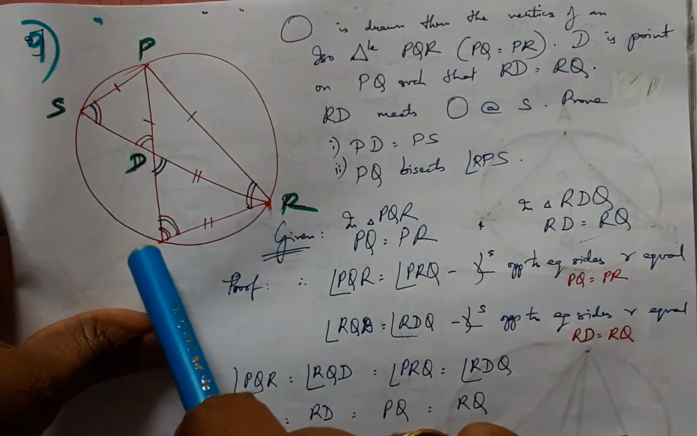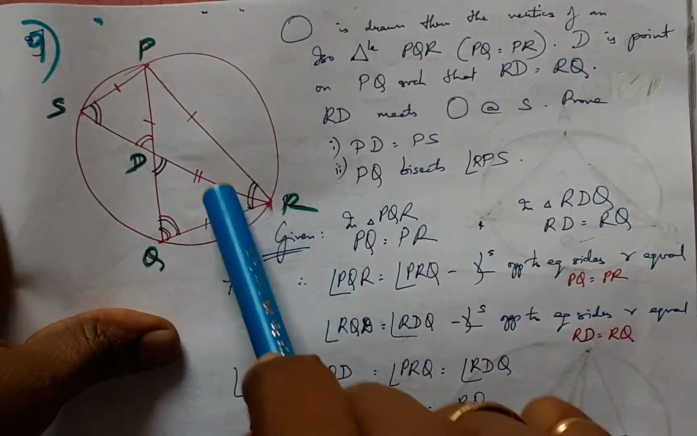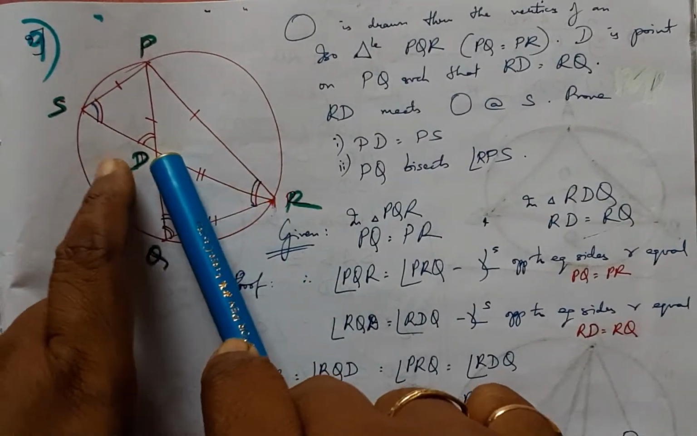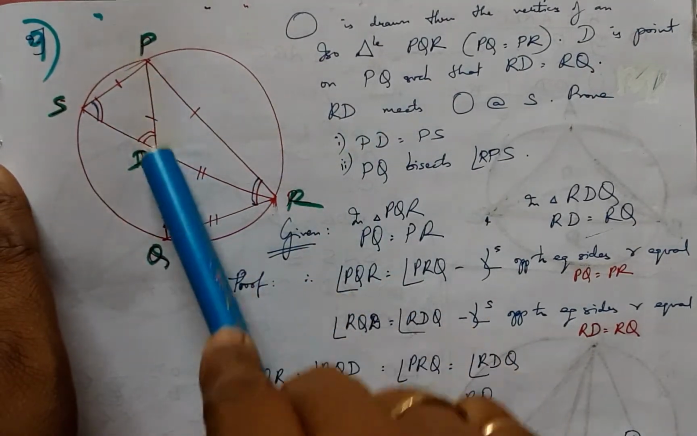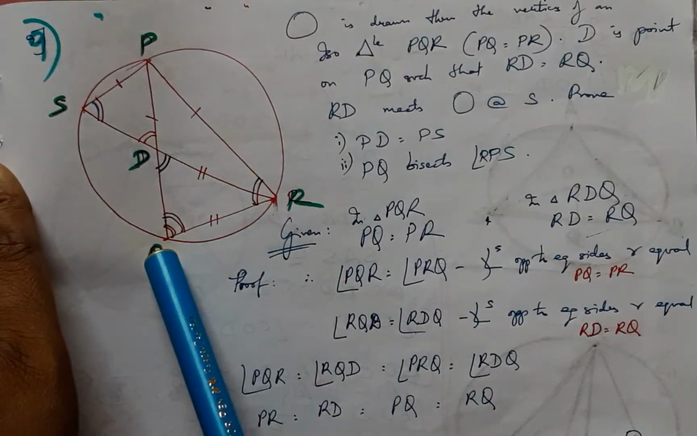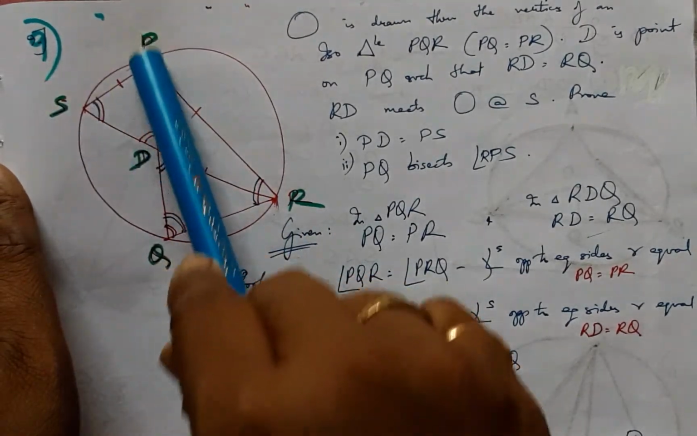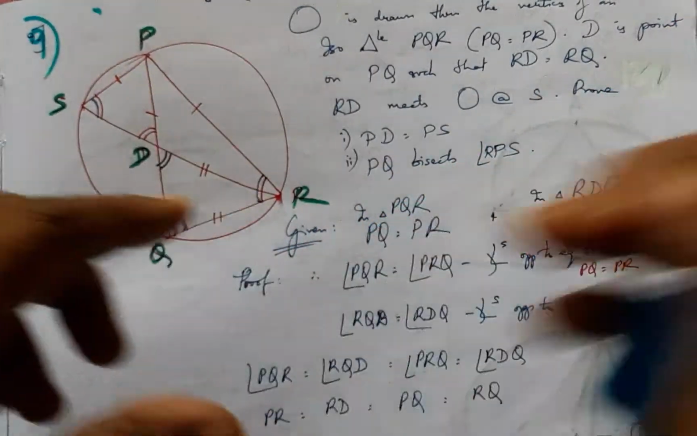So these RD and RQ are equal, and then RD meets the circle at point S. Now we are required to prove that PD equals PS and PQ bisects angle RPS. So angle bisector, these two angles need to be proved to be equal.